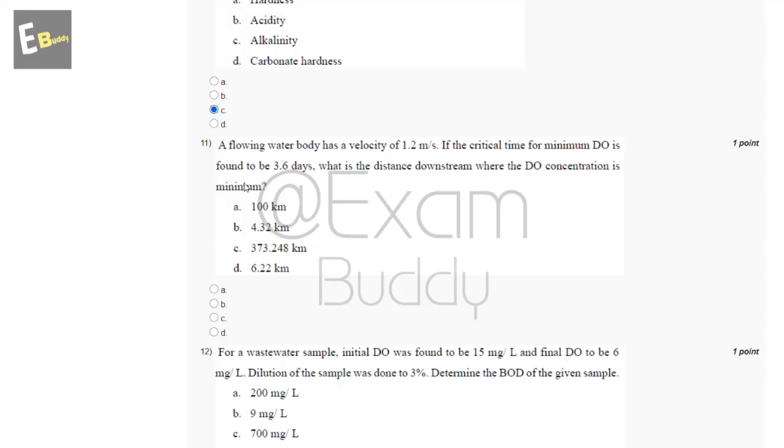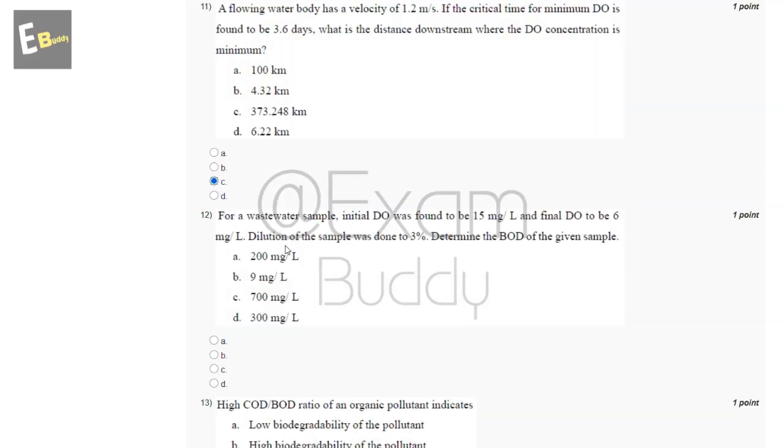Now the 11th question is a flowing water body has a velocity of 1.2 meter per second. If the critical time for minimum DO is found to be 3.6 days, what is the distance downstream where the DO concentration is minimum? So these are the options and the answer of our 11th question is C, 373.248 kilometer.